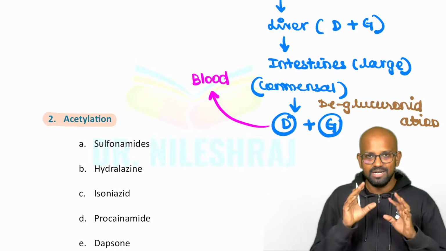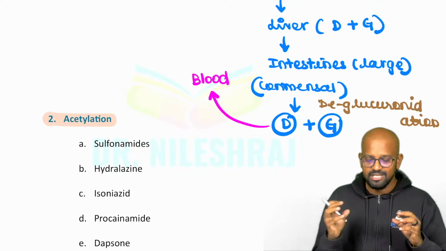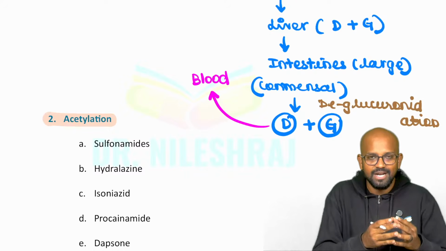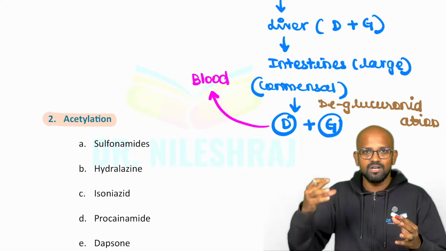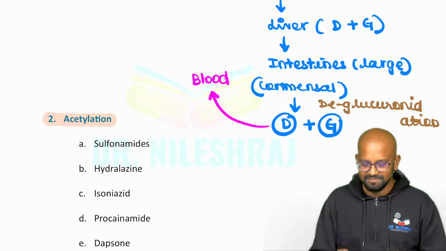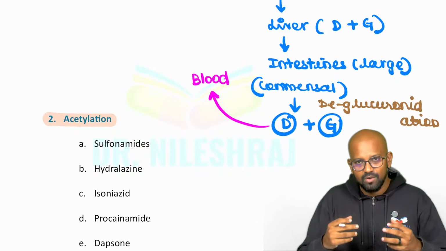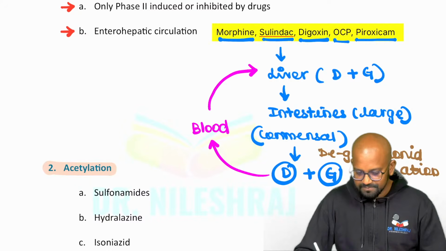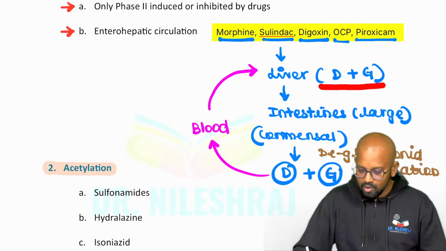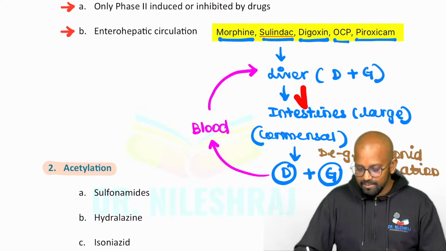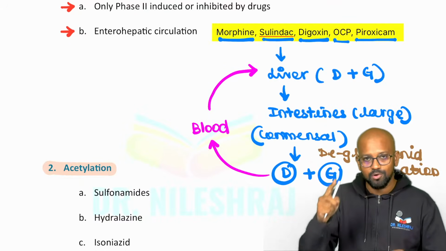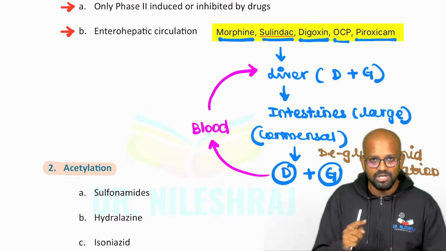The drug is designed to be expired, the drug is bonded with the glucuronide, decided to be thrown out from the body. When it gains entry into the large intestine, again it is recycled, gaining entry back into the blood. Now this action will happen one more time, and from the blood again it will gain entry into the liver. Again the drug will be bonded with the glucuronide. It will come into the large intestine, deglucuronidation, again the drug will gain entry back into the blood, again the liver. This whole process will be happening on a sequential basis.